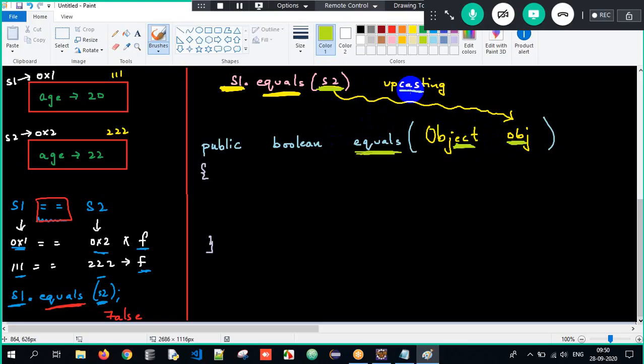But now when I upcast it, I can access only superclass properties. Therefore, I need to downcast it. Correct. This is upcasting because I can pass any type of object. Now I need to downcast it.